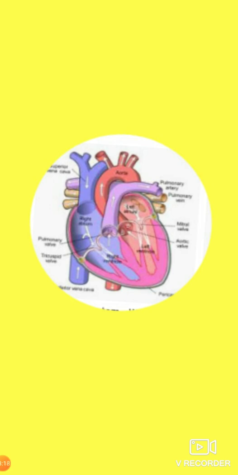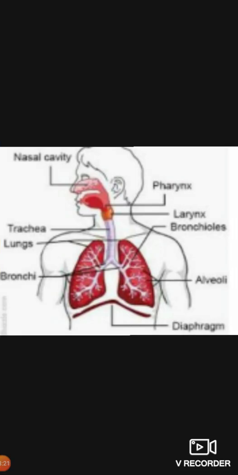Next we have to see organ system. Many organs together form an organ system which is concerned with a specific function. For example, the respiratory system has organs like nostrils and nasal chamber, windpipe and lungs that help in the process of respiration.